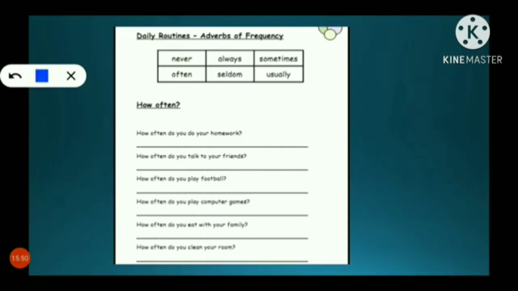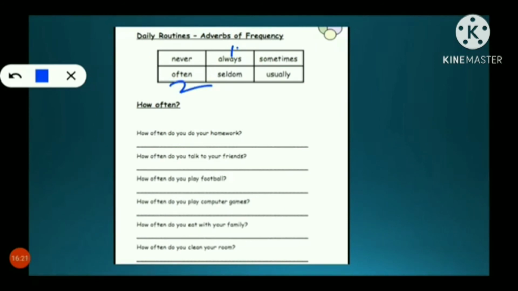How often do you do your homework? Always I do my homework. How often do you talk to your friends? Very often I talk to my friends.